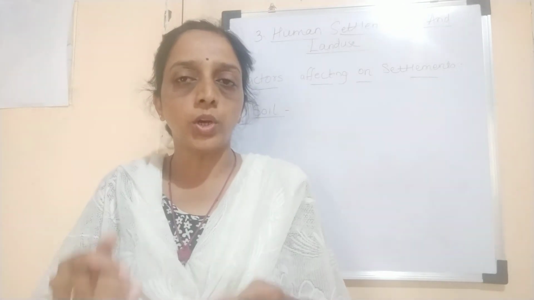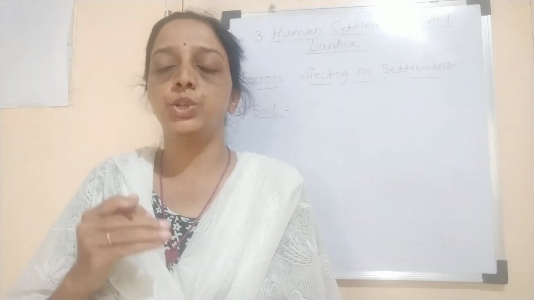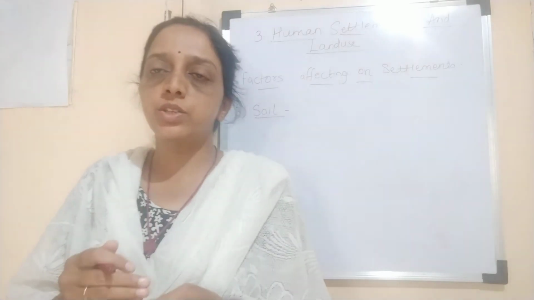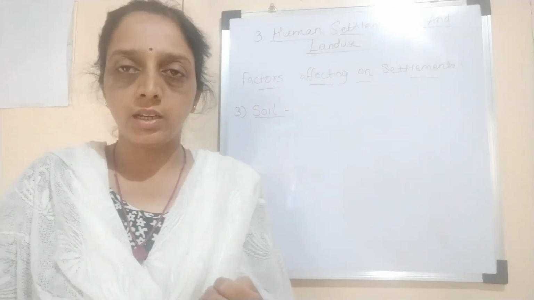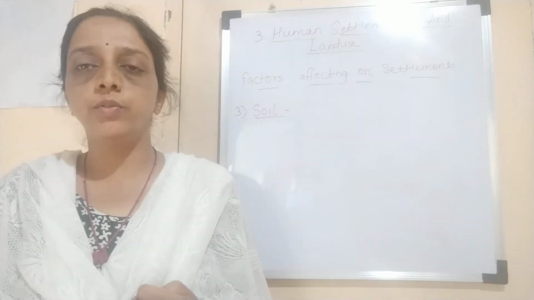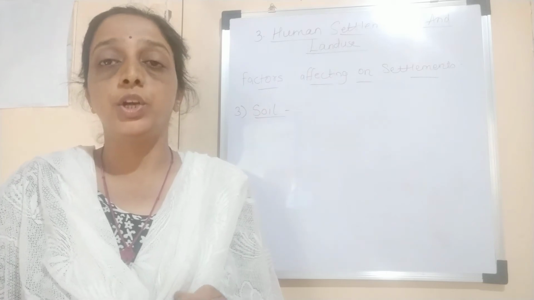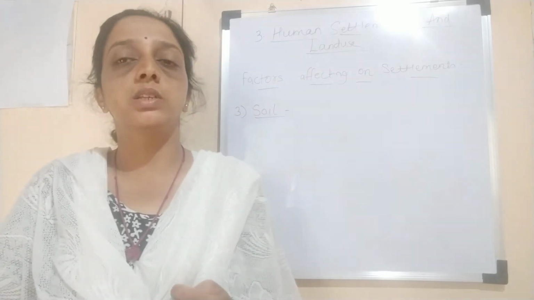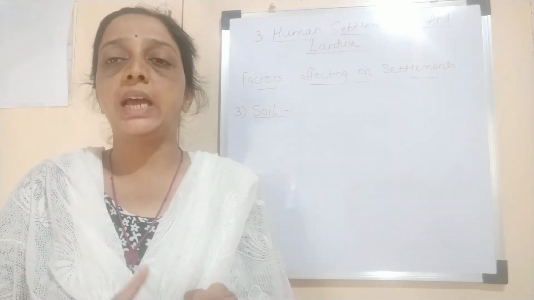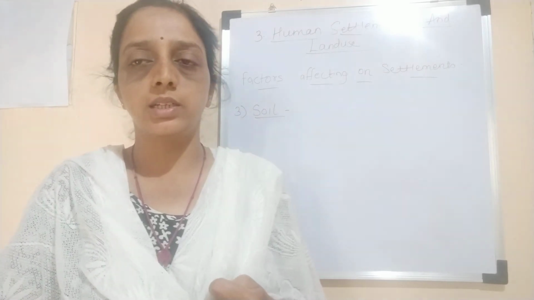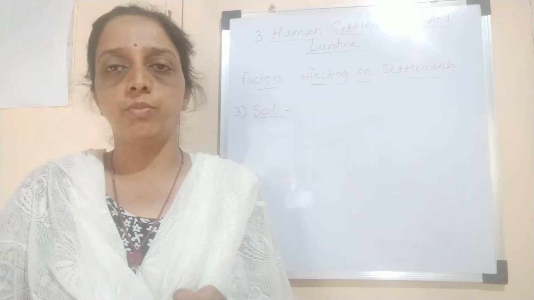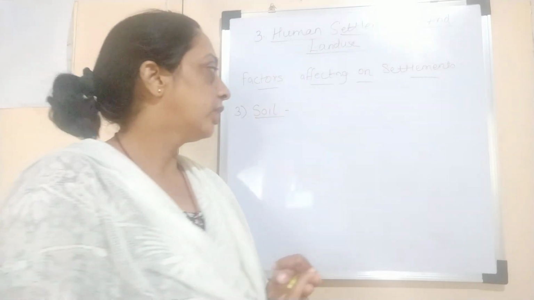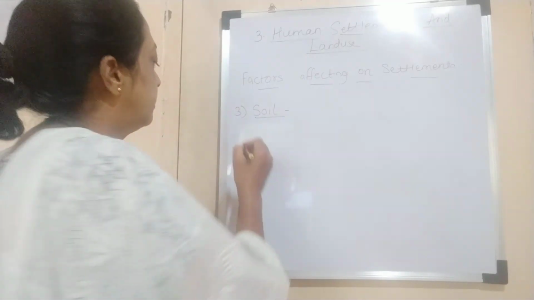If the soil is not fertile, agriculture cannot be practiced. And so we see that in the floodplain areas, on the banks of the rivers, people settled, because in these regions soil is fertile and agriculture can be practiced, and that is why we see the number of settlements is more in the region.